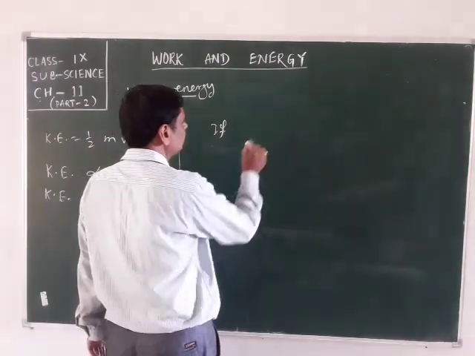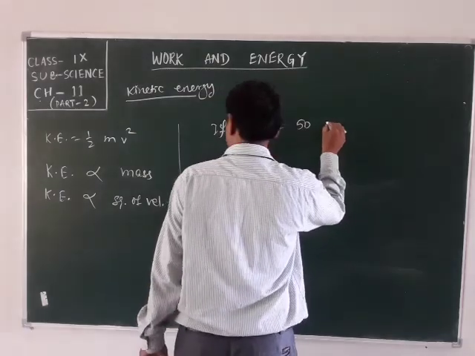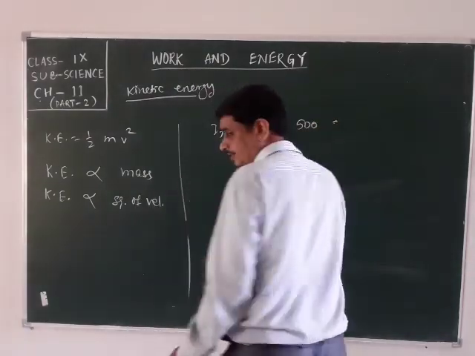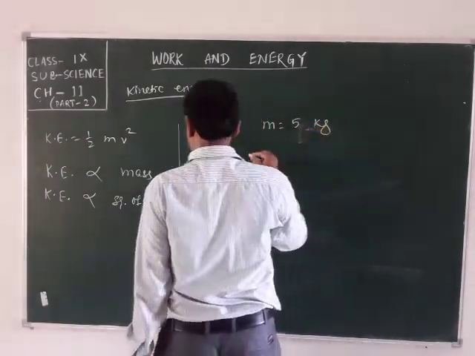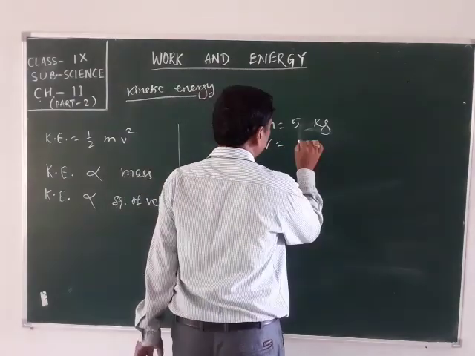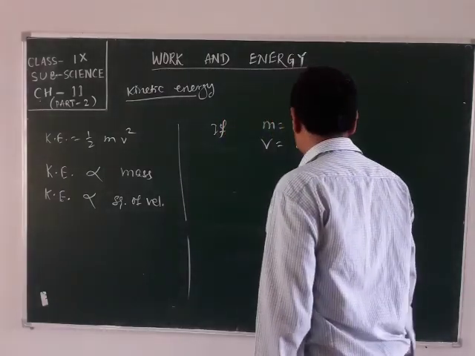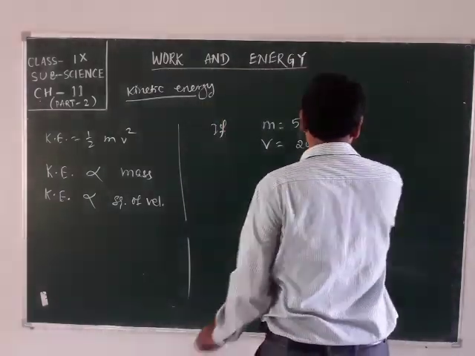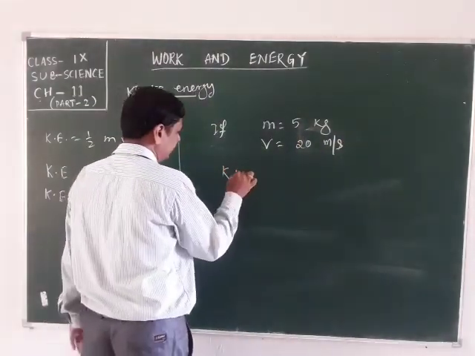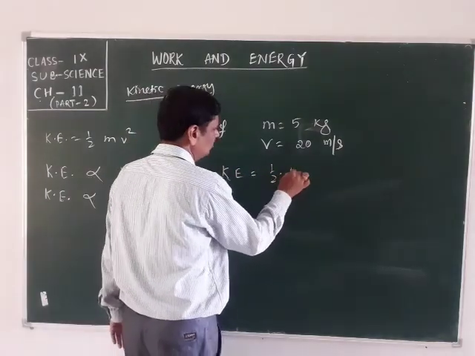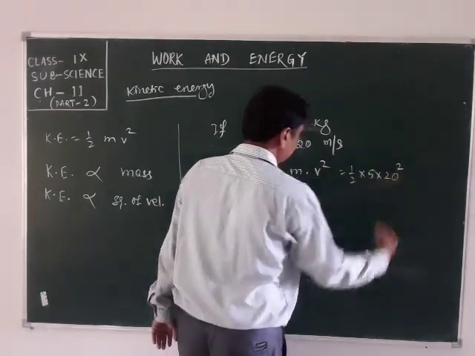If the mass is 5 kg and the velocity is 20 meter per second, then the kinetic energy will be half into m into v square, that is half into 5 into 20 square.